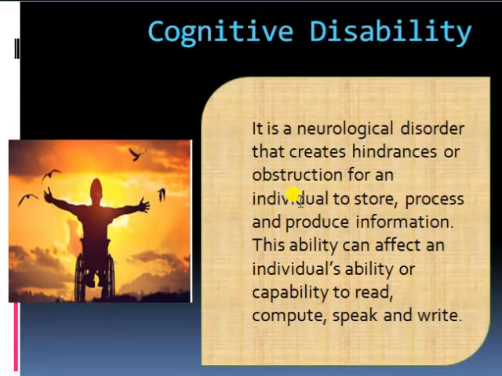Cognitive disability is related to the nervous system. It is a neurological disorder that creates hindrance or distraction for an individual to store, process, or produce information. It means a person cannot store and produce information, and a person facing cognitive disability can face problems in reading, communication, speaking, or writing.